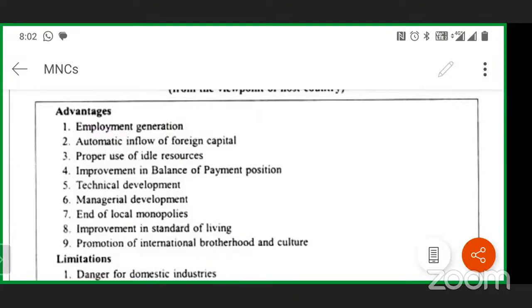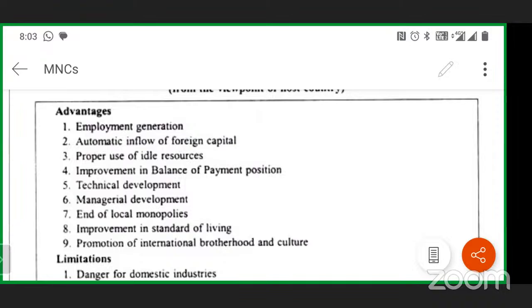Improve balance of payment. Obviously, when there is an inflow of money, inflow of currency, the balance of payment will increase. Technical development, that has already been discussed by us: when our companies are on the international global platform, definitely their technology will be implemented and used in the host country India also. Then managerial development: when the technology is being used, definitely the managers also become efficient in using that technology. So managerial development will happen.